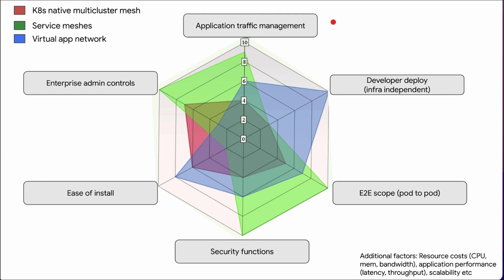First off, what is the sophistication of the traffic management that you can do using this solution? What is the scope of privileges that you need to deploy this solution? What is the end-to-end scope, with pod to pod being the most control? For this solution, what level of control does it have end to end? What is the amount of security functions that you have at your disposal using this solution? What is the ease of install for this solution? How easy is it for it to both be installed and configured, really? And then what is the sophistication of the controls at the enterprise admin level?